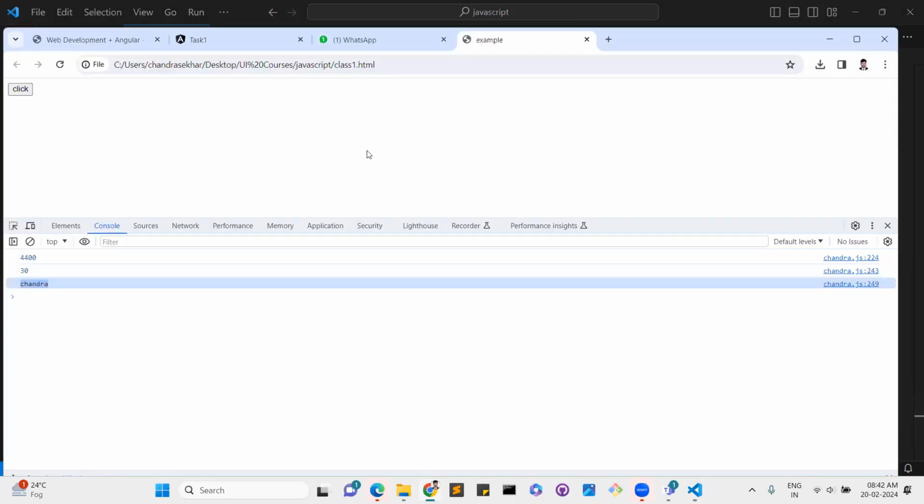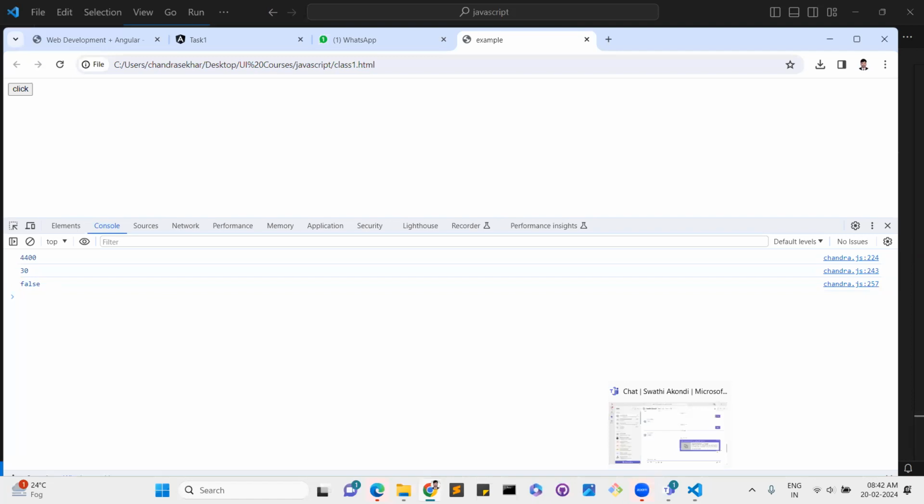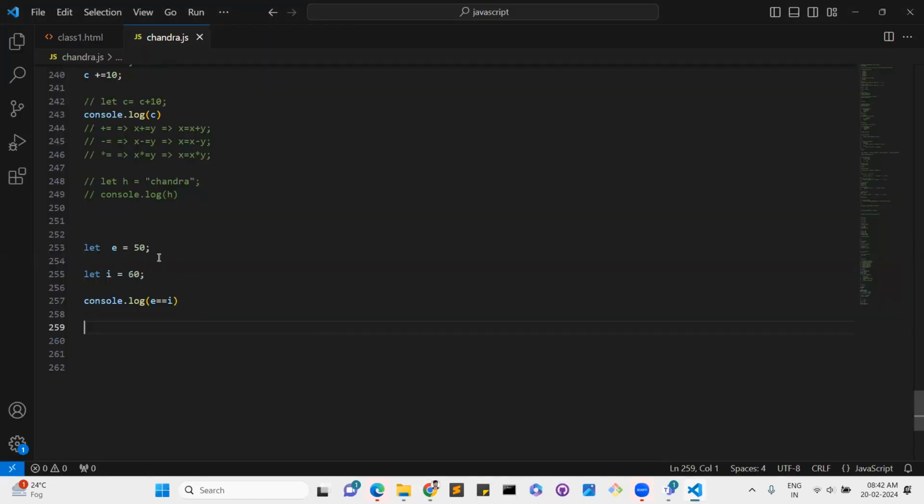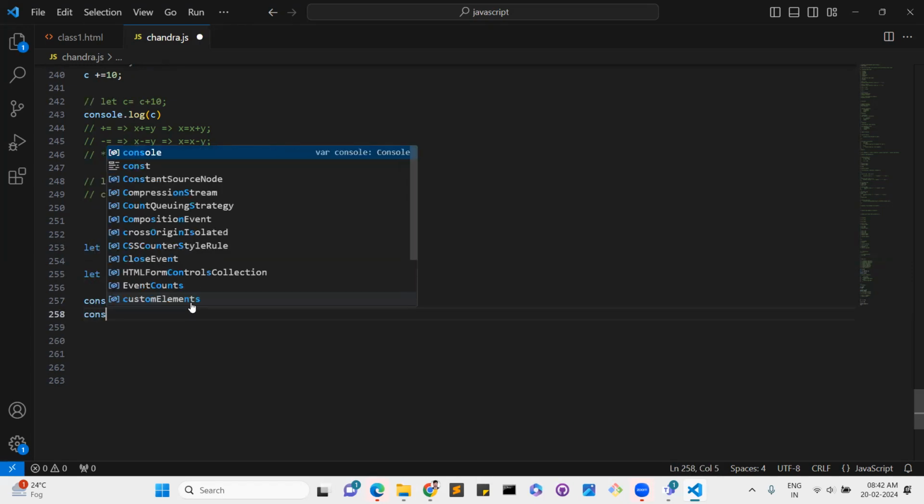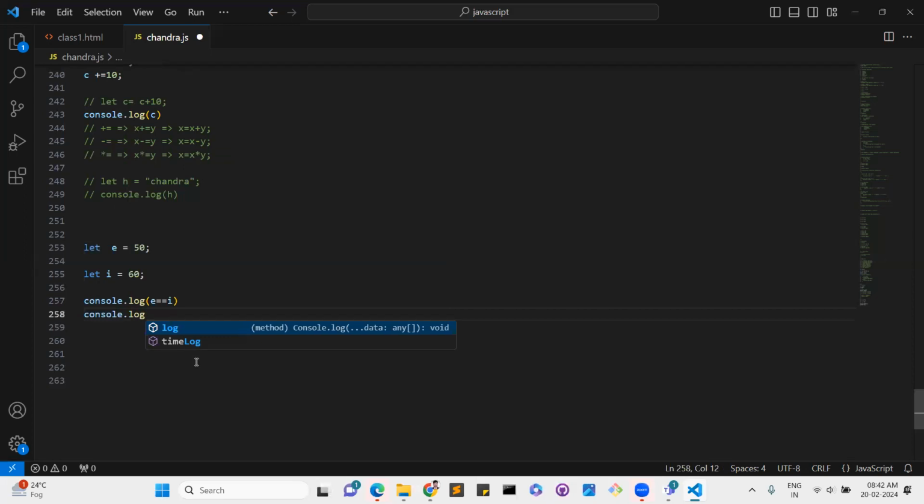It will display false. Why? It's a comparison; 50 and 60 are not equal, right? And another thing: double equal to will check only values, but triple equal to will check values as well as types.